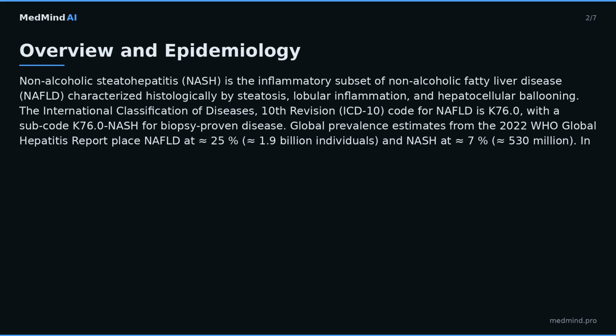In the United States, the National Health and Nutrition Examination Survey, NHANES, 2017-2020 data show a NAFLD prevalence of 24.1%, 95% CI 22.8-25.4, and a NASH prevalence of 6.5%, 95% CI 5.9-7.1.